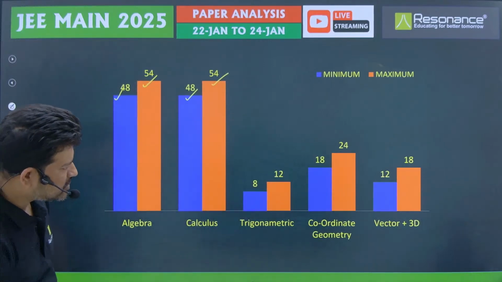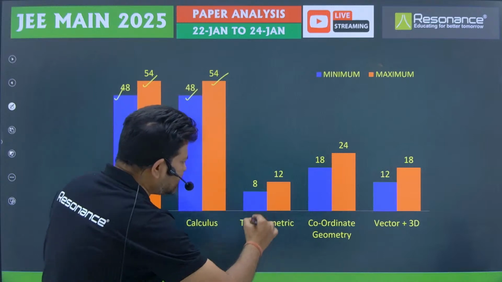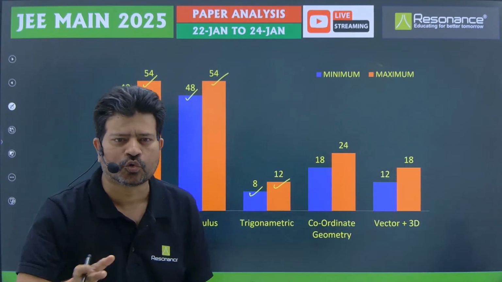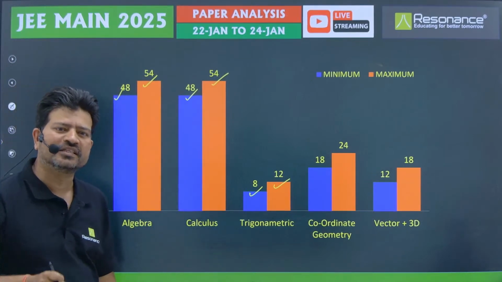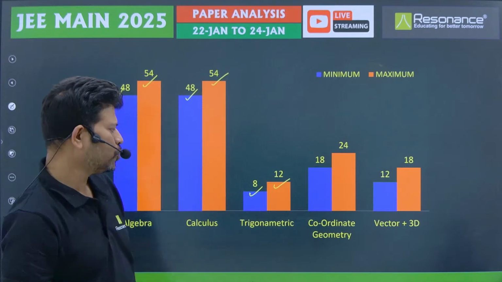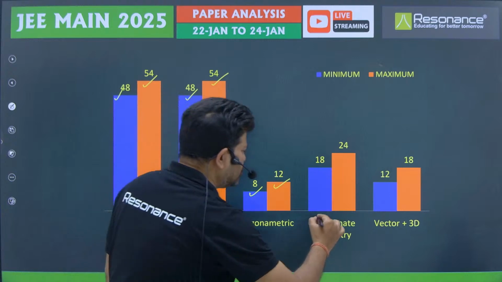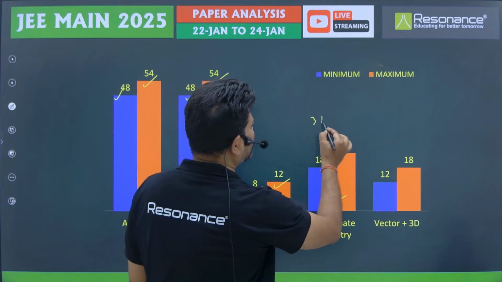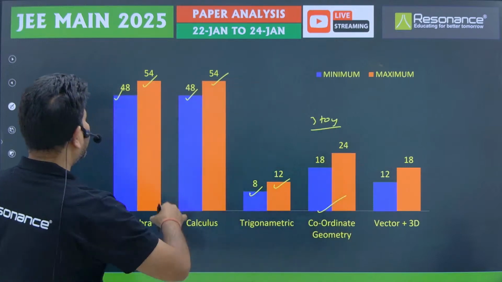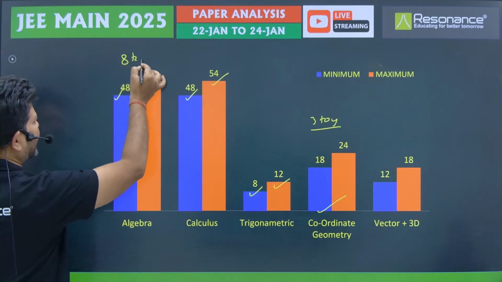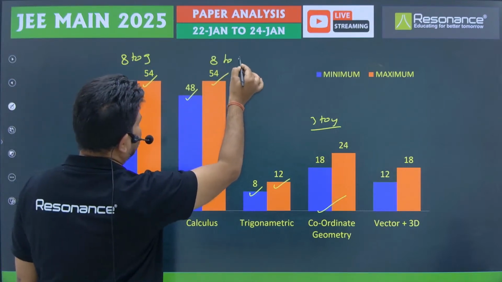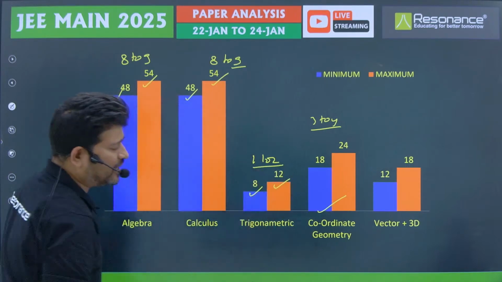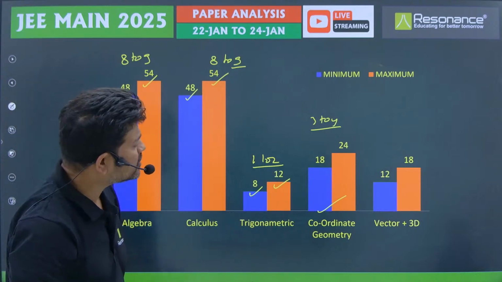Once we look at trigonometry, there are around 1 to 2 questions. Some papers have 1 question, some have 2 questions. Coming to coordinate geometry, every paper has 3 to 4 questions. Algebra has 8 to 9, calculus again 8 to 9, trigonometry 1 to 2, and coordinate geometry 3 to 4.